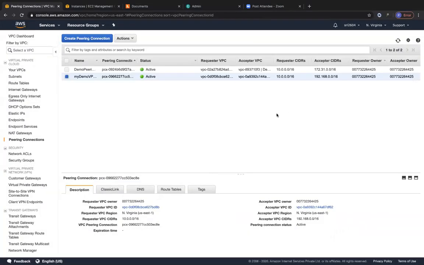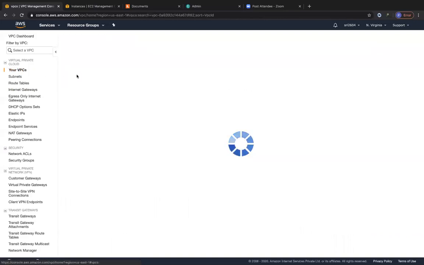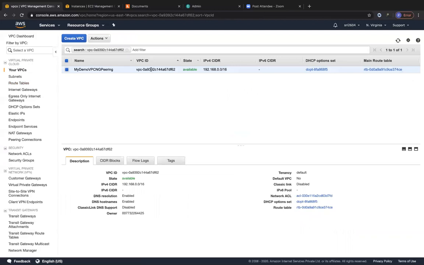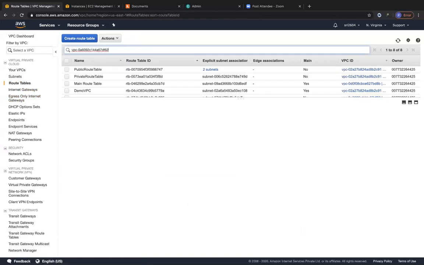Once the peering connection is active, the next step is to modify the routing tables on both the VPCs. So let's go to route tables. You can see this is the routing table that was created for the peering route. Let me click on the peering VPC over here and copy this VPC, which is the 192 dot network. Let's go to its respective route table, and let me filter based on that.